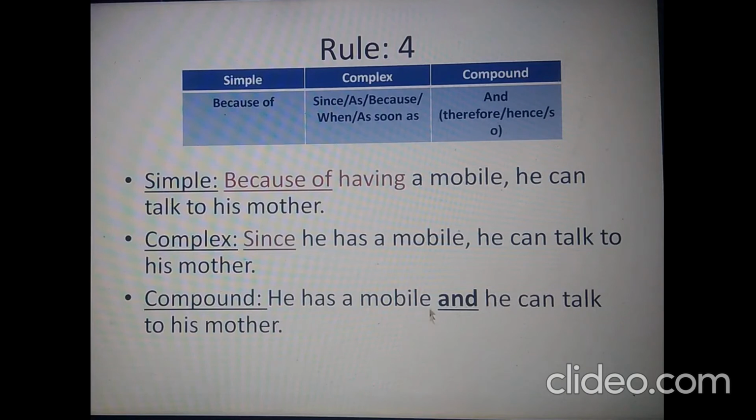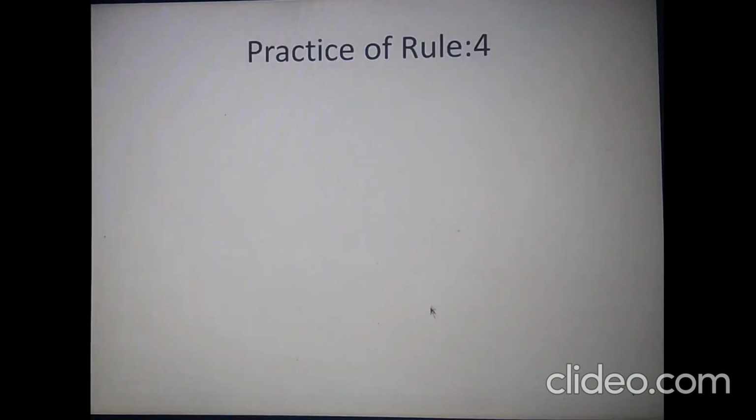He has a mobile and he can talk to his mother, or and so he can. If you use this conjunction "so" with it, then you need to have the subject. So it will read like this: he has a mobile and so he can talk to his mother. I hope you have understood. Now it's time to move on to rule 4.